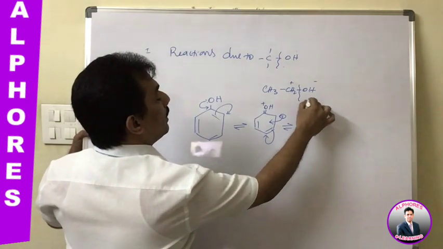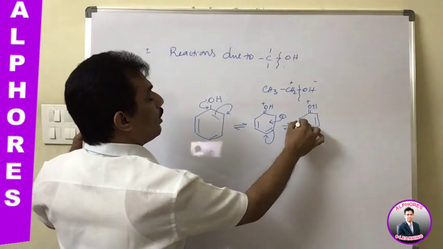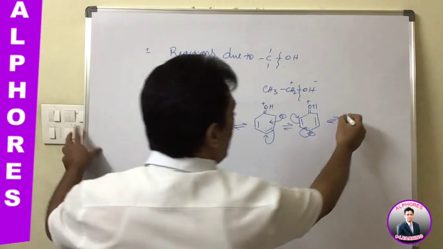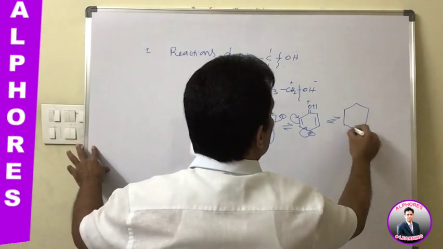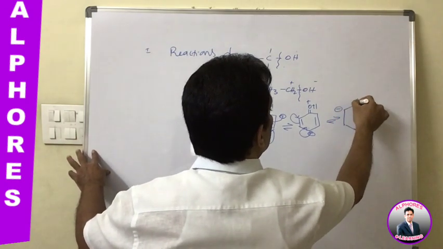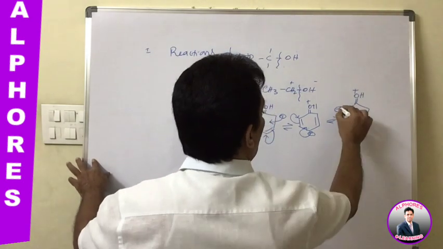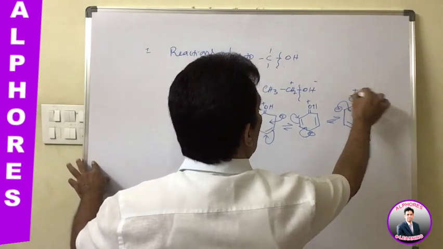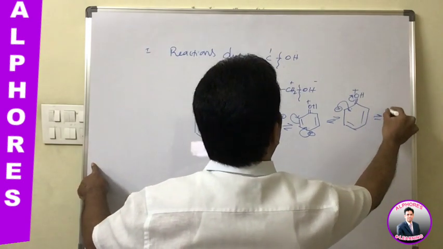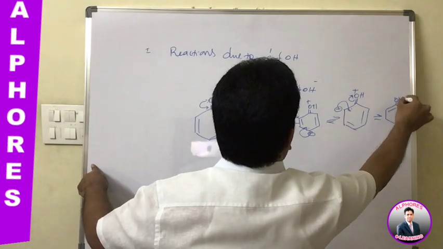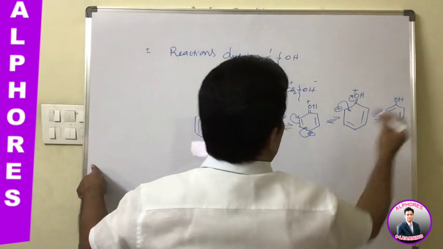And when it forms a bond like this, it forms another conjugative structure like this, with OH plus. And now when it is coming to this, it will go back and give the first reactant, OH, like this.